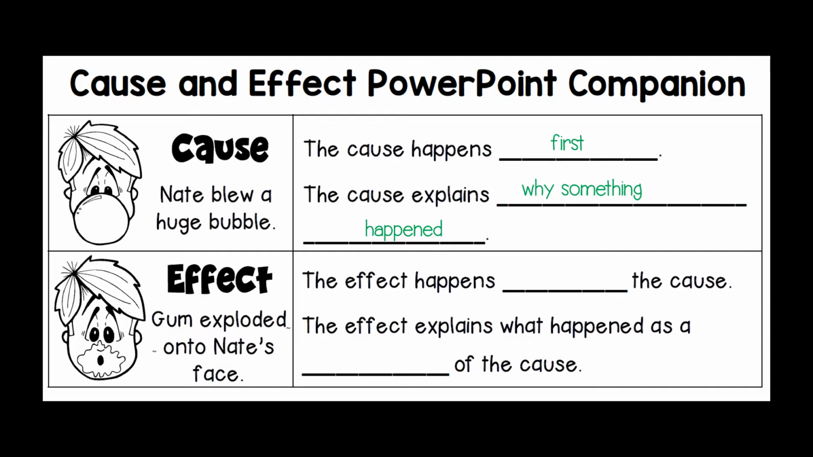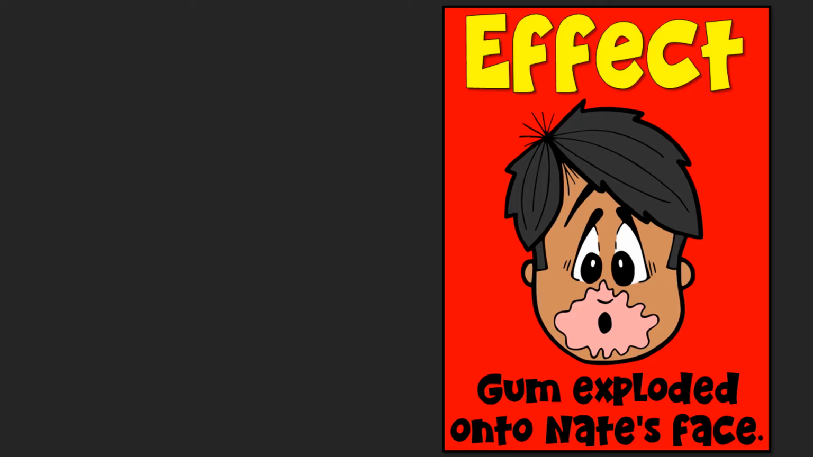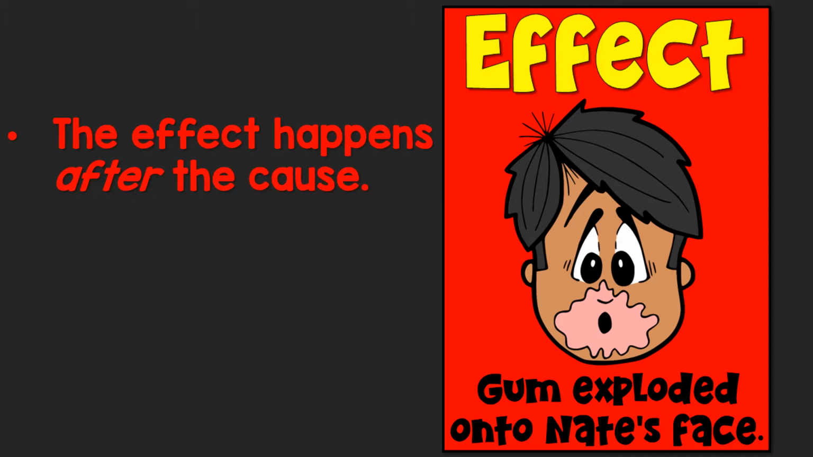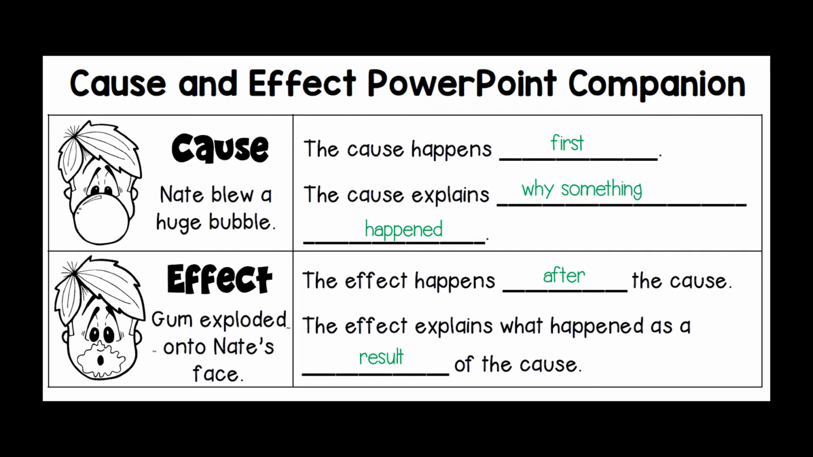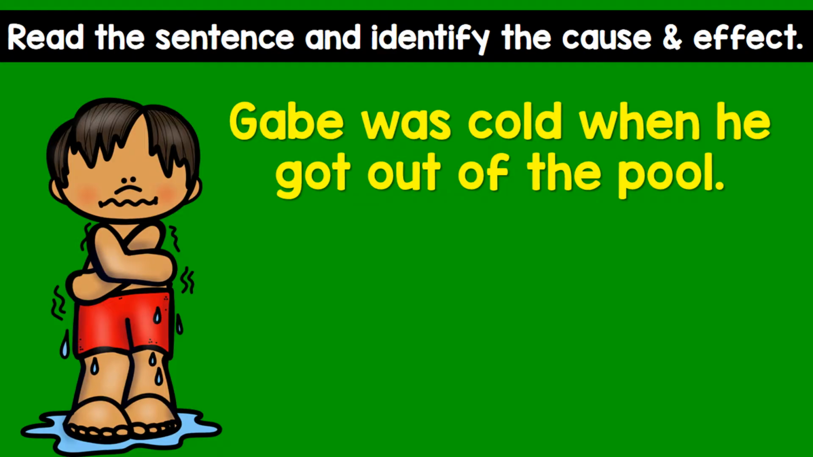Let's continue. The effect. Well, the gum exploded onto Nate's face. The effect happens after the cause. The effect explains what happened as a result of the cause. So fill it in on your note-taking page. The effect happens after the cause. It explains what happened as a result of the cause.